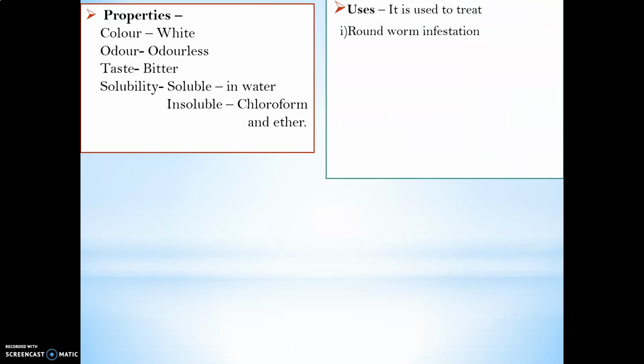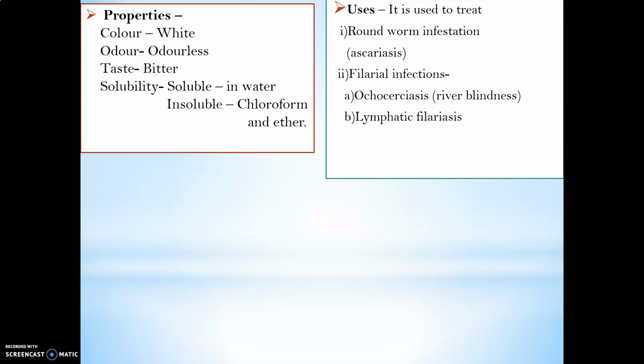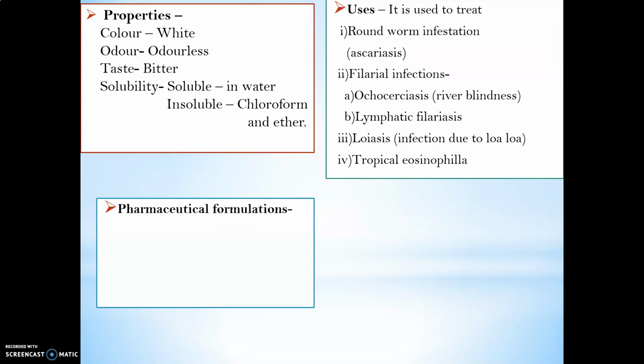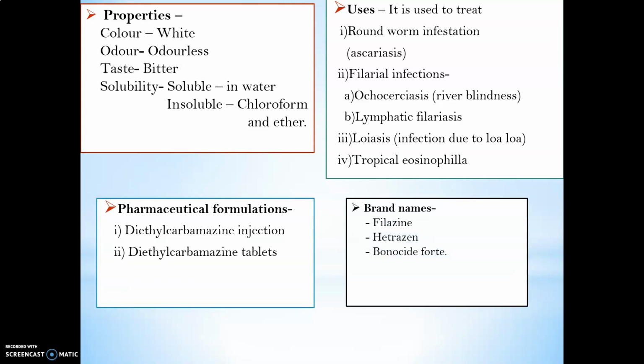It is used in roundworm infestation, filariasis, also used in loiasis, lymphatic filariasis and tropical eosinophilia. Then what are the formulations? It is available in injection form and also in tablet form. Brand names: Filazine, Hetrazan and Banocide Forte. These are the different brand names of this diethylcarbamazine.